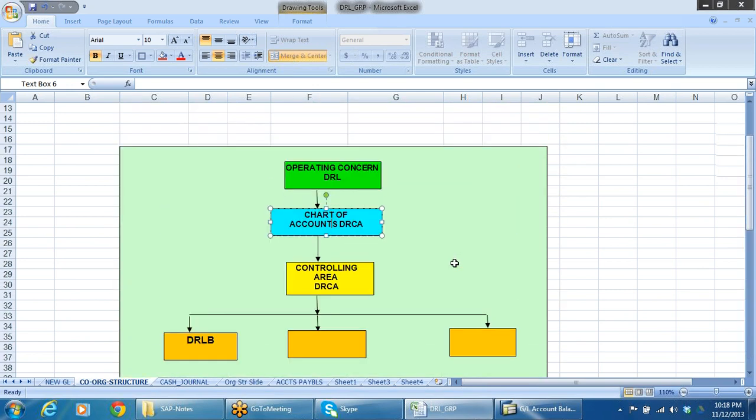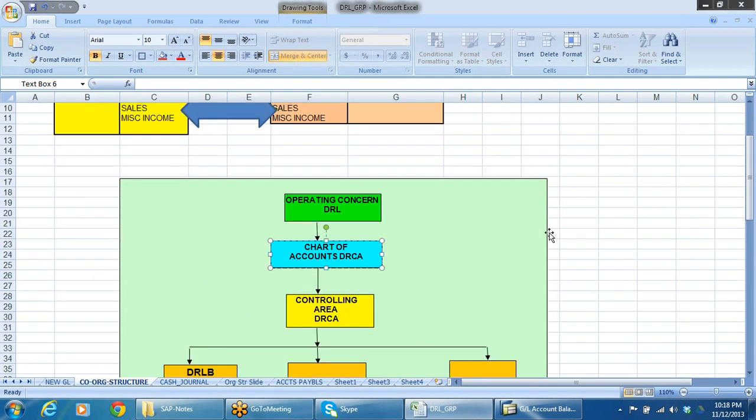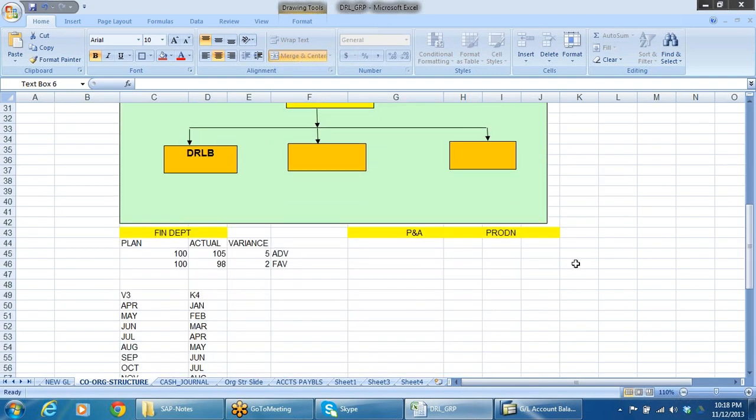One more thing here. In case of financial accounting, we do not have comparison of revenues, etc. Say cost planning. What is plan? What is actual? Say for example, the finance department plan is to incur 100 rupees on advertisement, and the actual expenses we have incurred is 105. Variance is 5 extra.